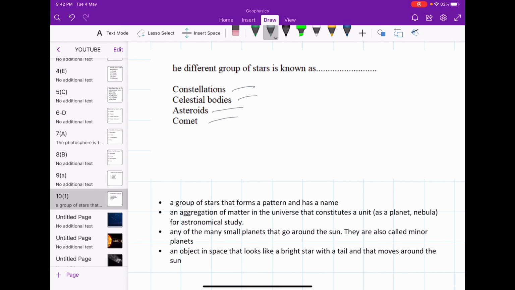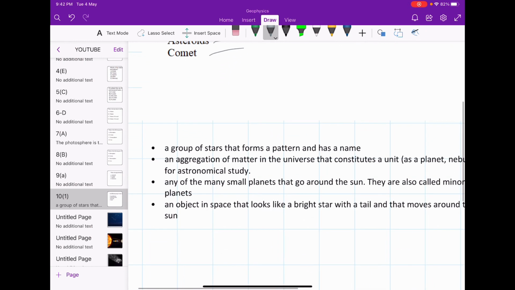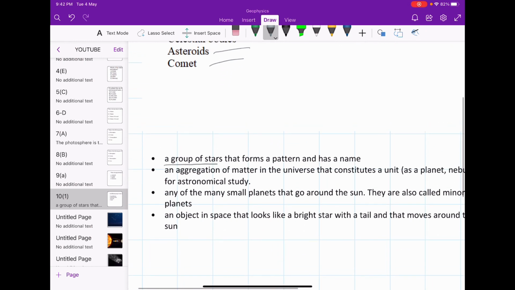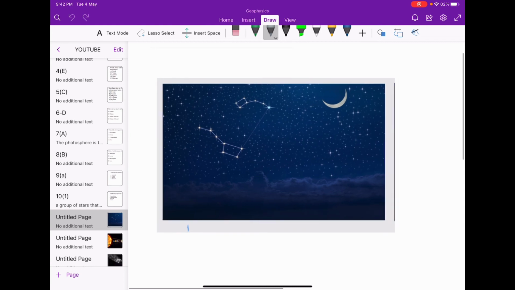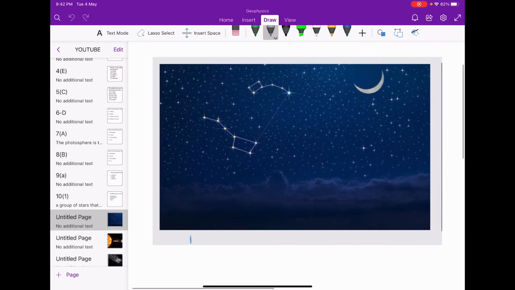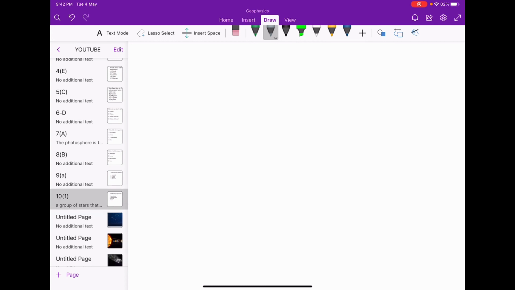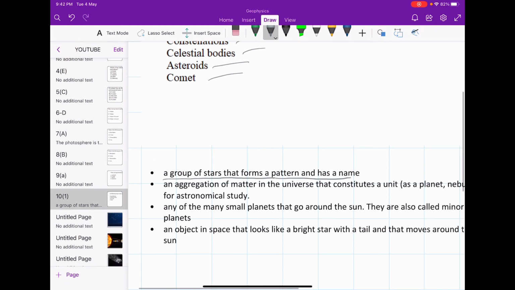So a constellation is a group of stars that forms a pattern and has a name. So this is the image of a constellation. You can see this one and this one, some kind of pattern is there. So this is the constellation.